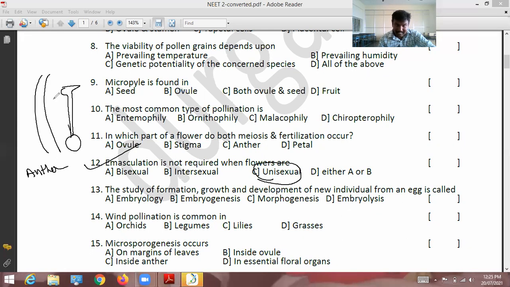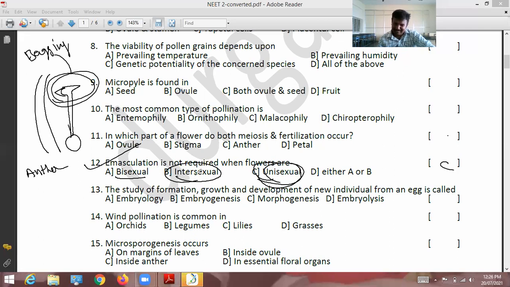The stigma needs to be bagged. Why is bagging needed? To prevent unwanted pollen grains from landing on the stigma. If the flower is bisexual, then emasculation is required. If it is unisexual, emasculation is not required. So for the 12th question, option C is correct. Intersexual is not related to this, and neither A nor B is correct.